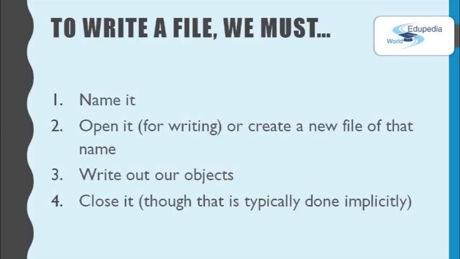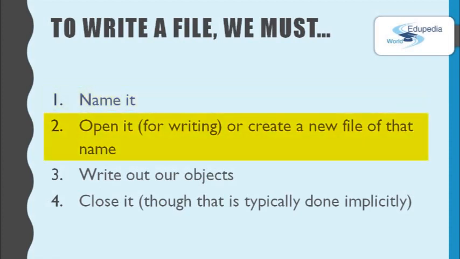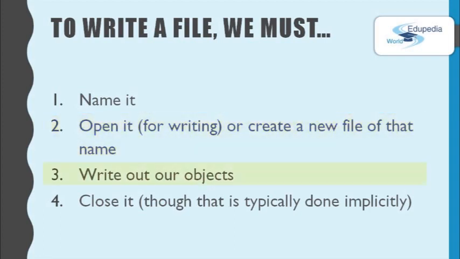Now the second activity, write to a file. It also has 4 steps. If the file is an already existing one, we should know the name of the file. If we are trying to create a new one, we should name it. The second step, if the file is already an existing one, we need to open it. If we are trying to create a new one, we should create the new file with the name we decided. The third step, write out our objects. Fourth step, close the file.